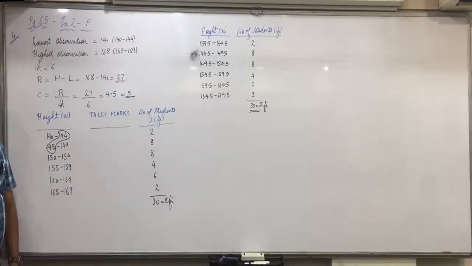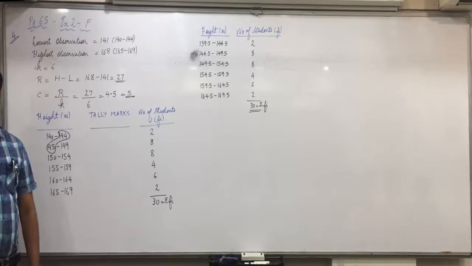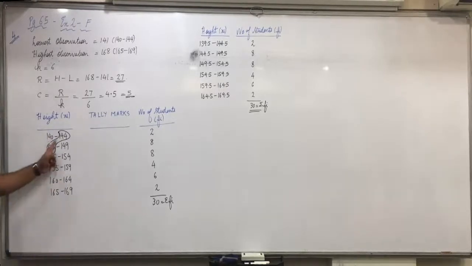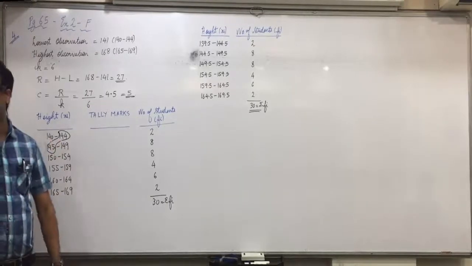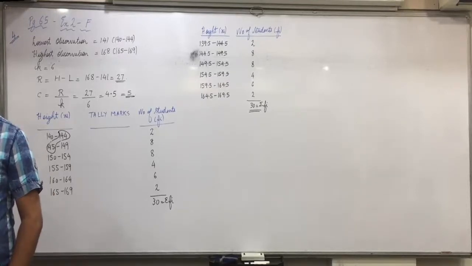If you add 1, then this becomes 140 to 145. Now do it in the calculator. 140 plus 144 divided by 2. What is the mid value? 142. 140 plus 144 divided by 2 gives 142 as the mid value.